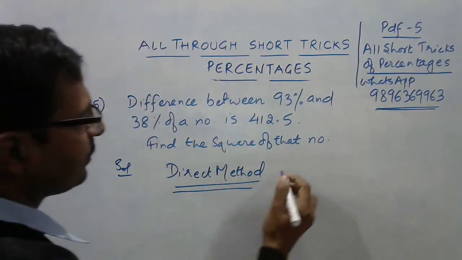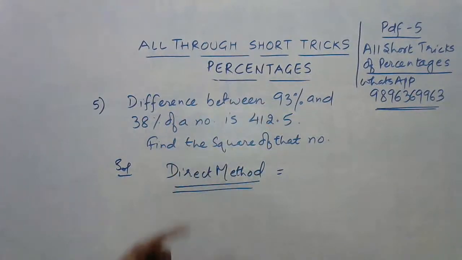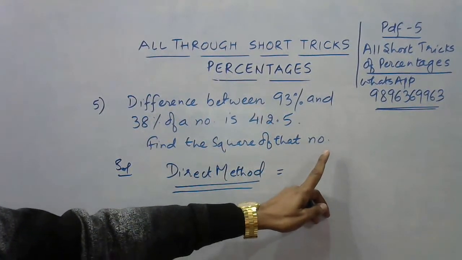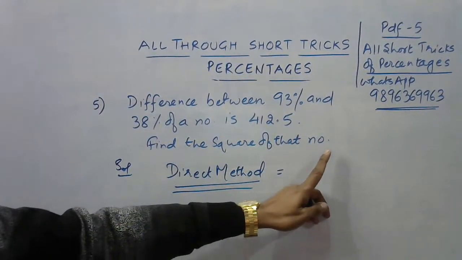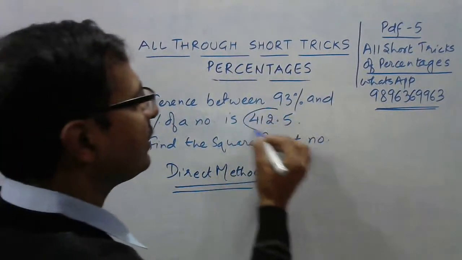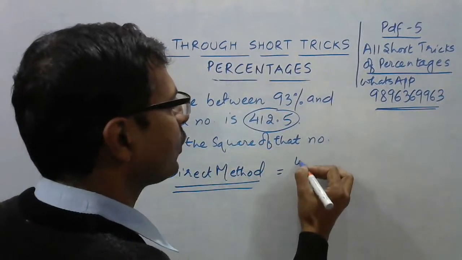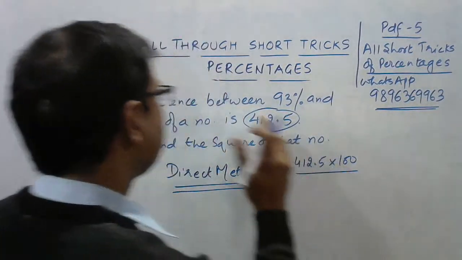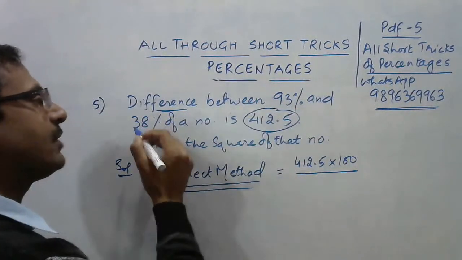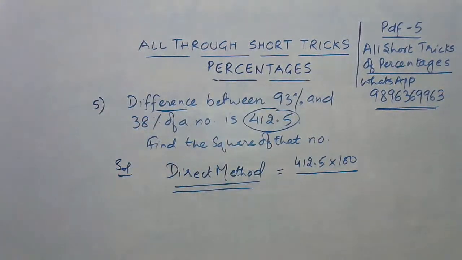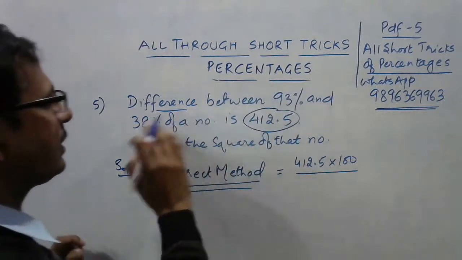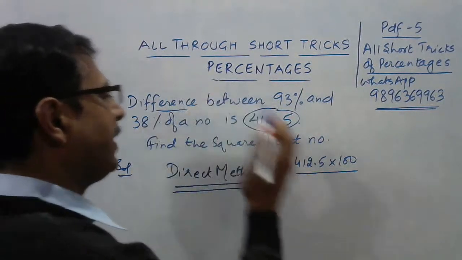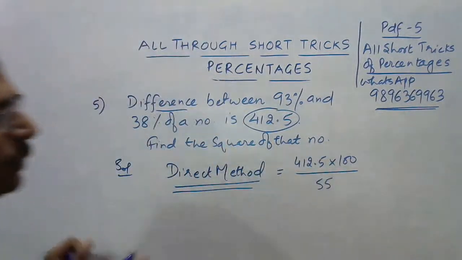Okay, so direct method. How do you find the answer of this number? First of all, we need to find the number, right? Unless and until you know the number, we will not be able to find the square of that. So whatever is given here, that is the difference between the two percentages, 412.5, just multiply it by 100 and divide it by the difference of these two, 93 and 38. So you need to take the difference. So 93 and 38, 93 and 40 is 53, so 55.